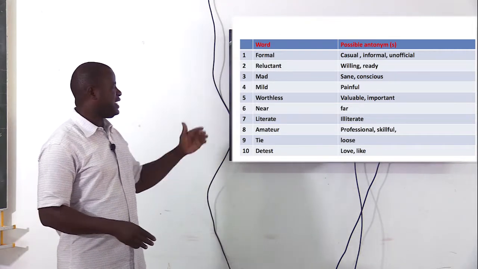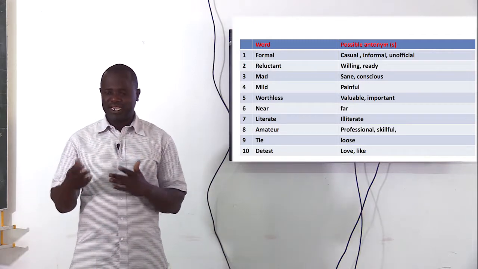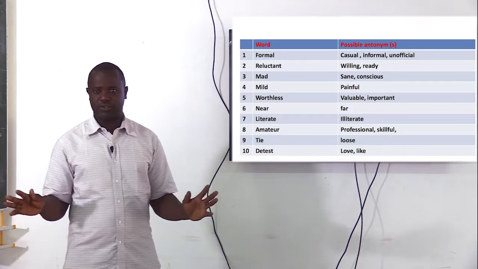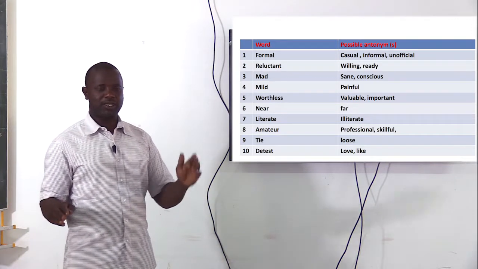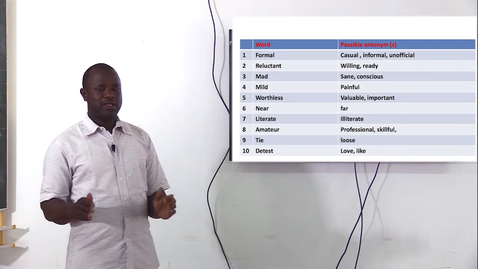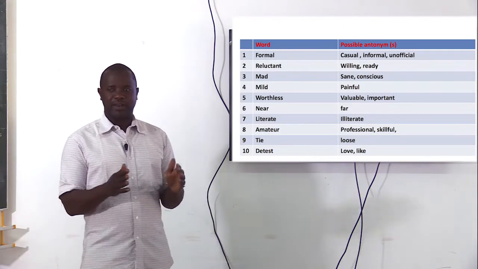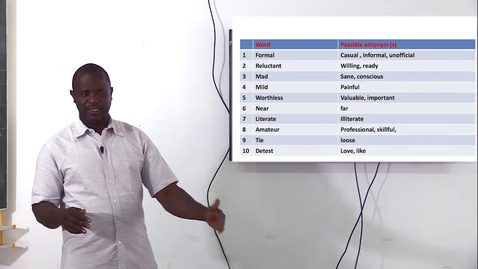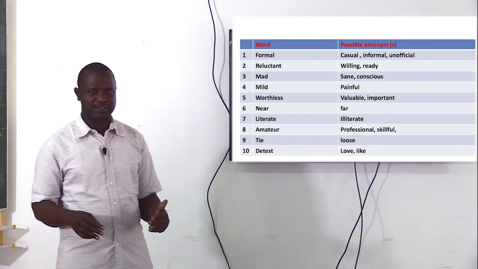So what is the opposite? Illiterate. Who is an illiterate person? Somebody who cannot read, who cannot write any language. That's what we call illiterate. But once the person can read and write any language, that person can no longer be called illiterate. That person is called literate.